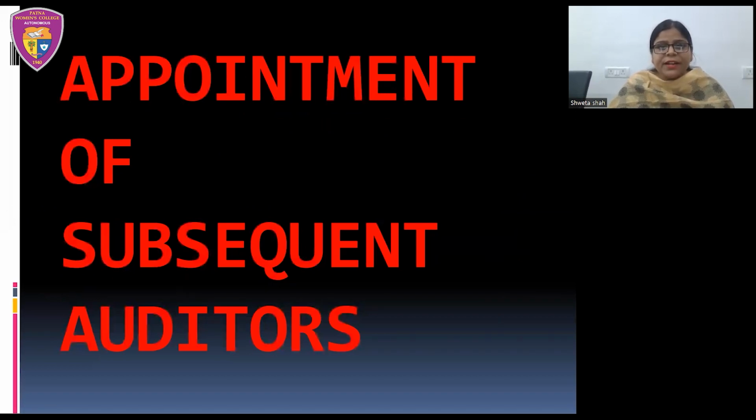Now, we have the next topic here, that is appointment of subsequent auditors. Now, when we talk about appointment of subsequent auditors, as I told you that we will be dealing with section 139 and the different subsections. And for understanding the different subsections, we have divided appointment of auditor into two parts, that is appointment of first auditor and then appointment of subsequent auditor. So we have already dealt with the appointment of first auditor. But now we are supposed to discuss about appointment of subsequent auditors.